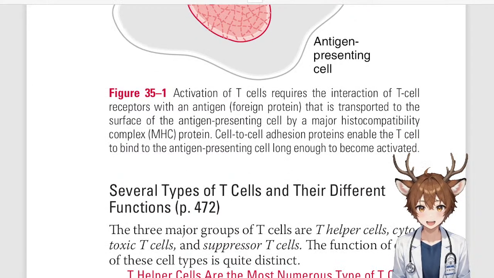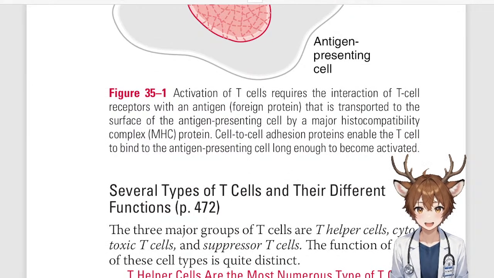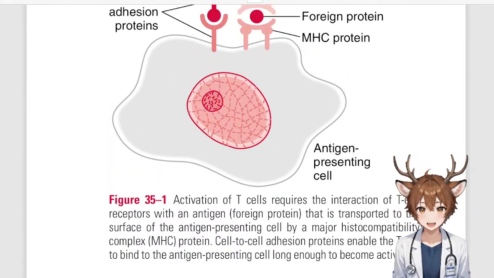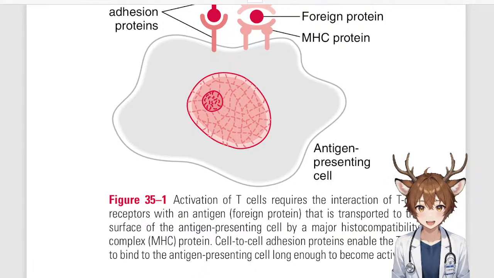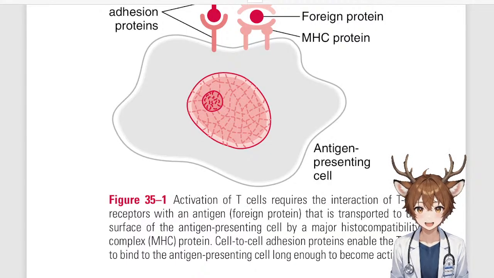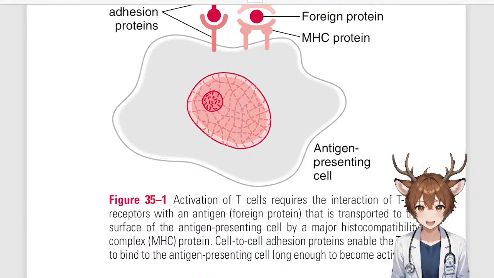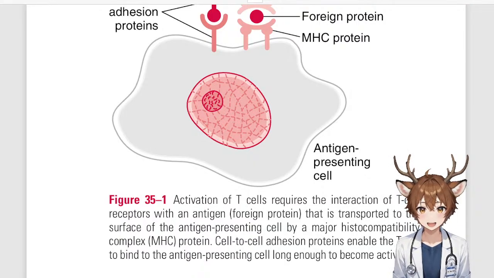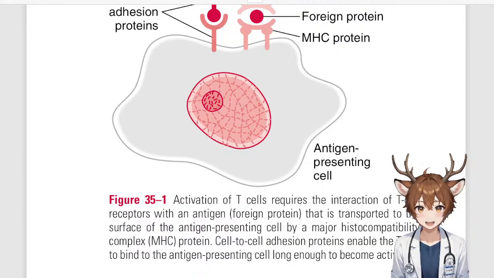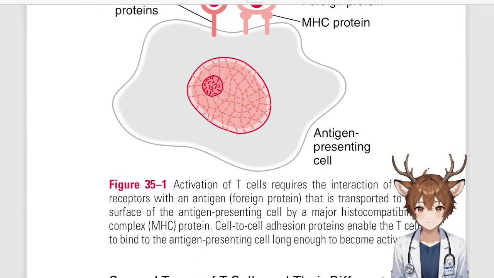But I'll read the figure for you. Activation of T cell requires the interaction of T cell receptors with an antigen, foreign protein, that is transported to the surface of the antigen-presenting cell by a major histocompatibility complex, MHC protein. Cell-to-cell adhesion proteins enable the T cell to bind to the antigen-presenting cell long enough to become activated.